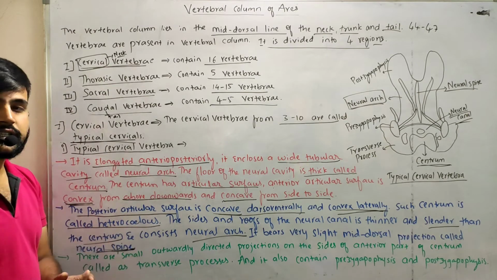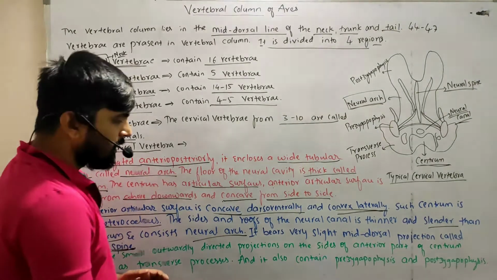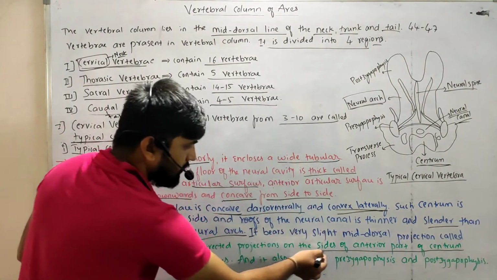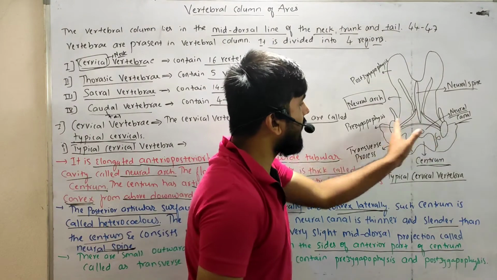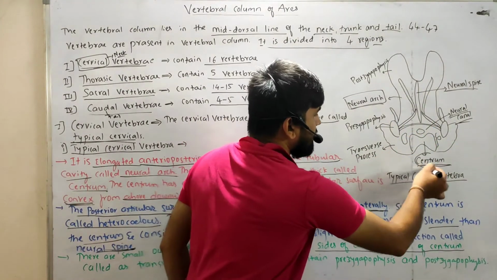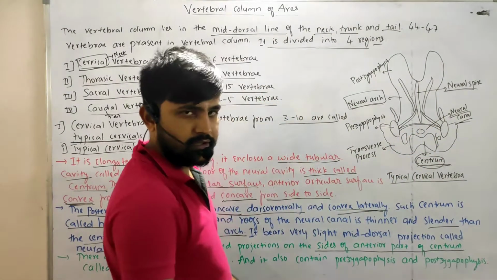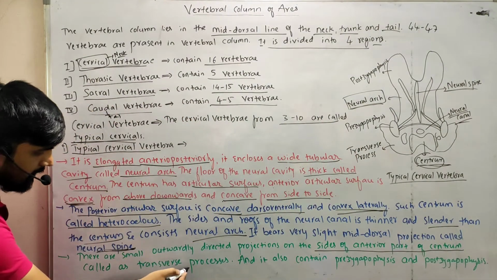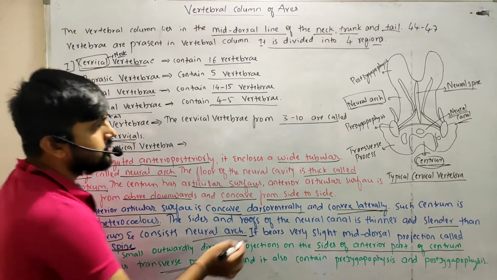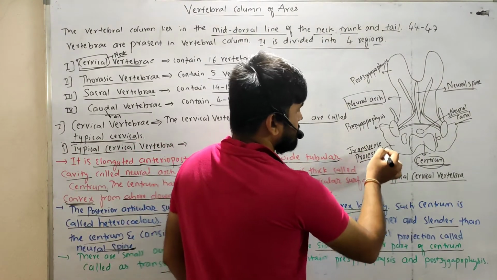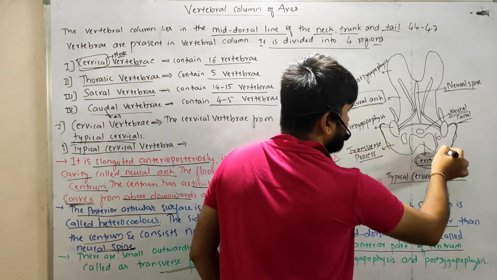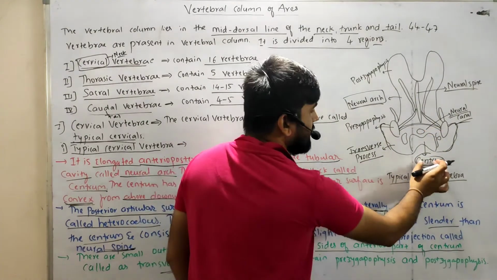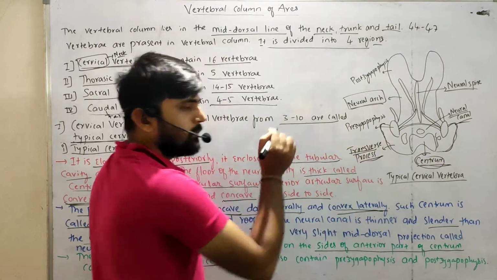There are some projections directed outward on the sides of the anterior part of the centrum. These outward directed structures are the transverse processes. This one and this one. These are the outwardly directed structures of the centrum called the transverse processes.